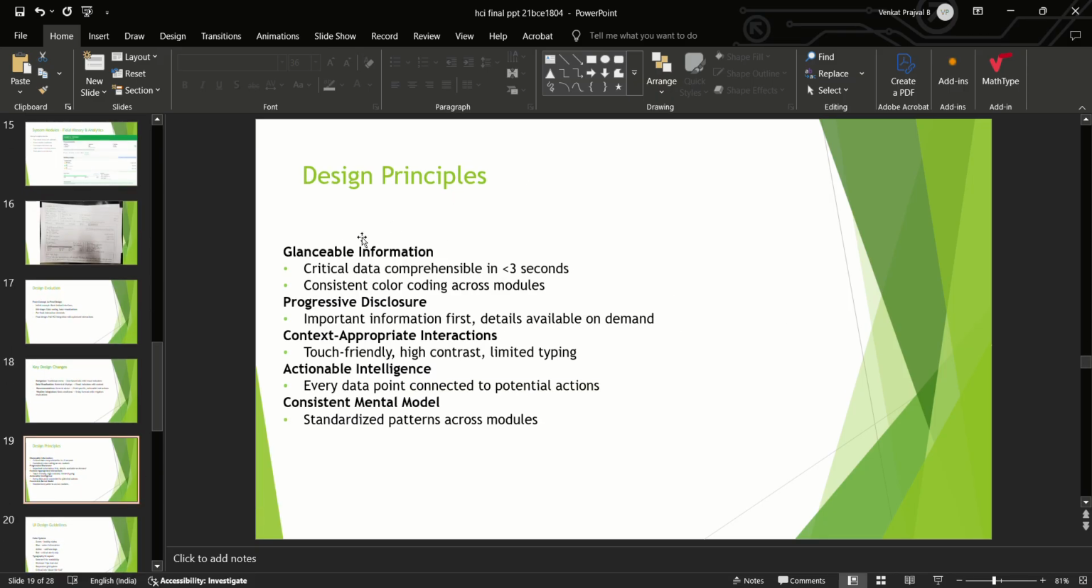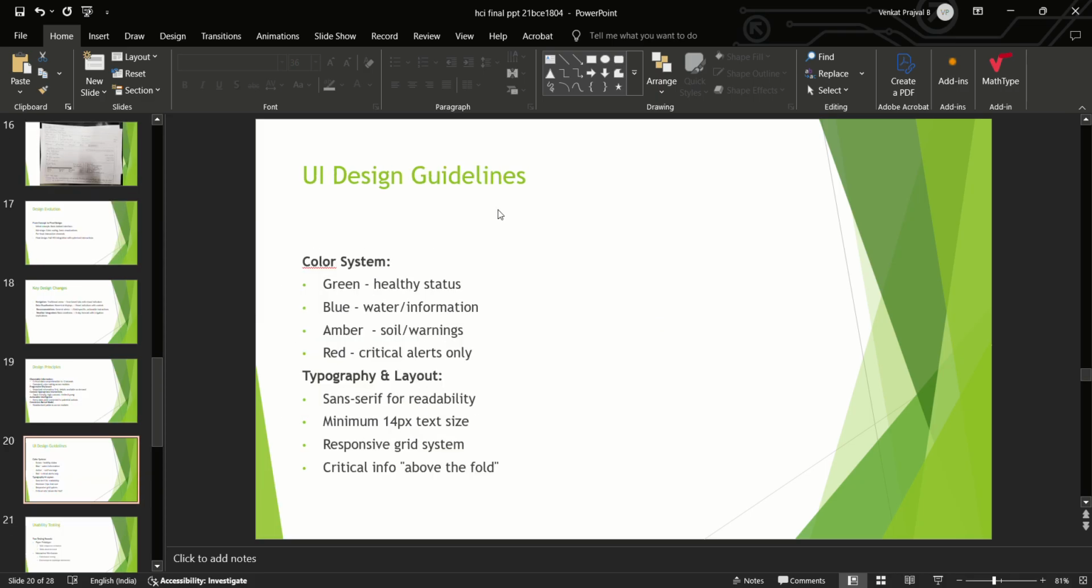In the design principles, we have glanceable information: critical data is comprehensible in less than 3 seconds, with consistent color coding across modules. In progressive disclosure, important information comes first and details are available on demand. For context-appropriate interactions, we have touch-friendly icon interaction and limited typing. For actionable intelligence, every data point is connected to potential actions. And for a consistent mental model, we have standardized patterns across modules.